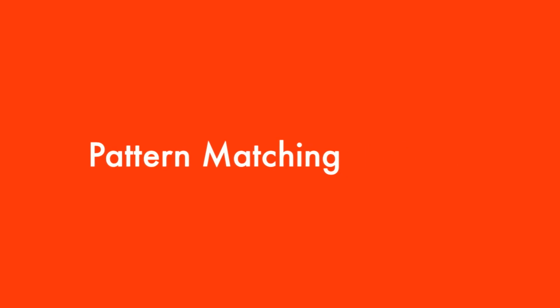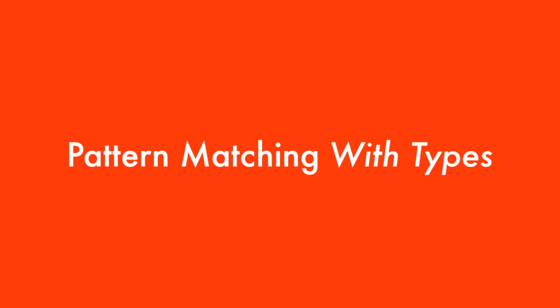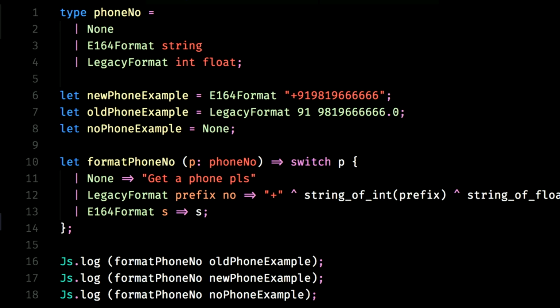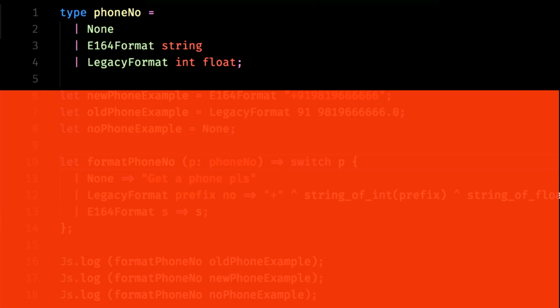You know what's cooler? Pattern matching with types. What if we can take these types and do interesting things with pattern matching with them? Here's an example from a thing that I've been working on. It's a little verbose, but bear with me. It's a huge amount of code. We'll go through it very quickly.